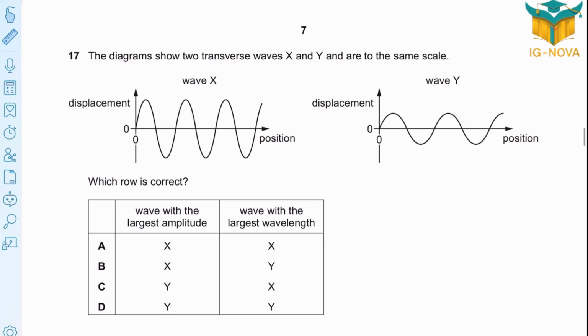Question 17. The diagram shows two transverse waves, X and Y, drawn to the same scale. Okay? Which is correct? The wave with the largest amplitude must be X, because here is the amplitude. The wave with the largest wavelength, let's check. Here you're going to find the same scale. One wave, two waves, three waves. Here, it's one wave, two waves, and a quarter. For that, the largest wavelength must be Y. So Y here, the correct option is B.